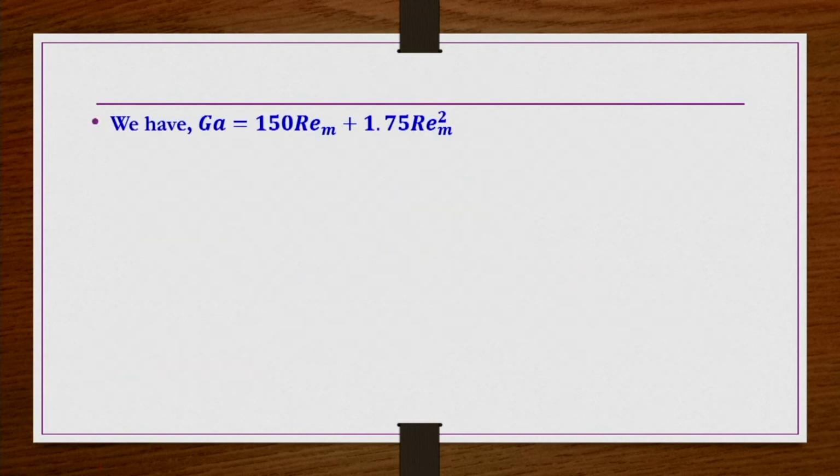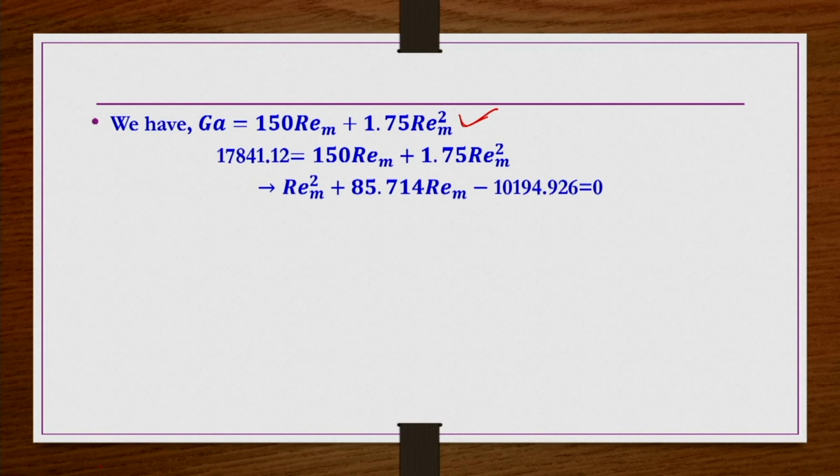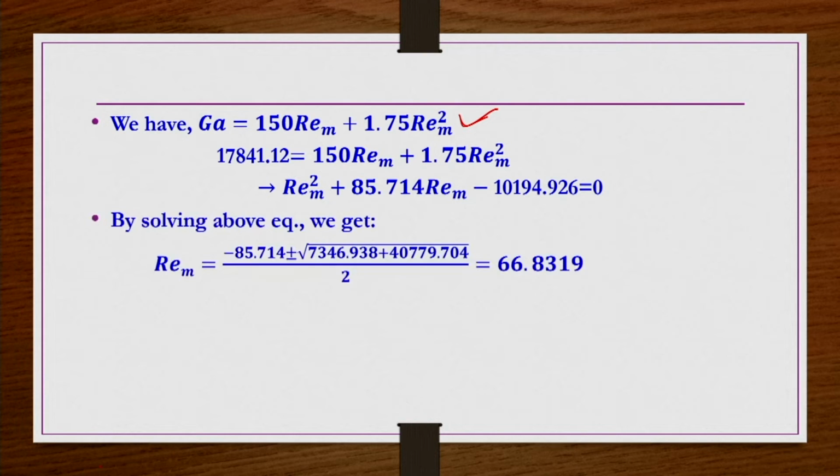Now this one you substitute in this equation that we have derived. Galileo number is equal to 150 Rem plus 1.75 Rem square, and then you simplify this equation further and solve it to get the roots of this Reynolds number, so that you get Rem. One positive, one negative value you will get. Negative value is not having any meaning here. So we take the positive value as the answer. So that comes out to be 66.8319.